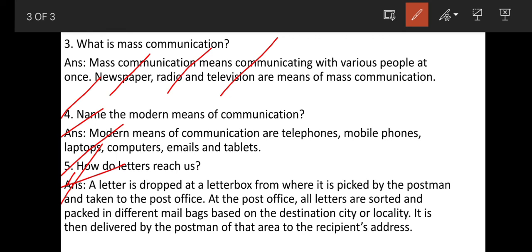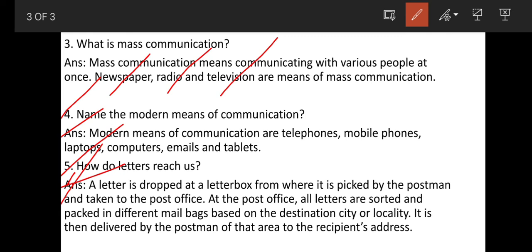They arrange the letters according to the address where they have to send the letters. So all the letters are sorted and packed in different mail bags, arranged and packed according to the address. Suppose, for example, if the letters are to be sent to Guwahati, they will arrange all the letters together, which they will send to Guwahati.